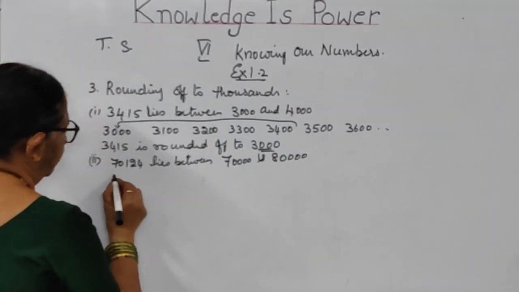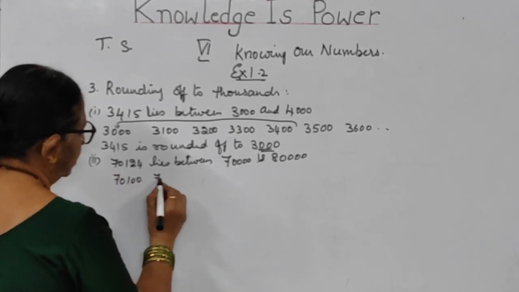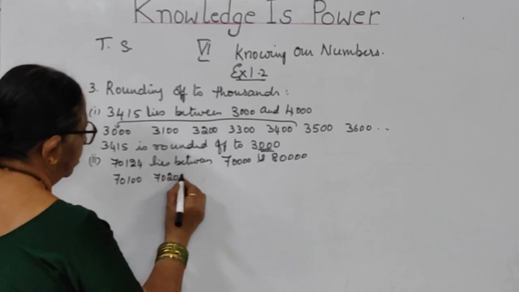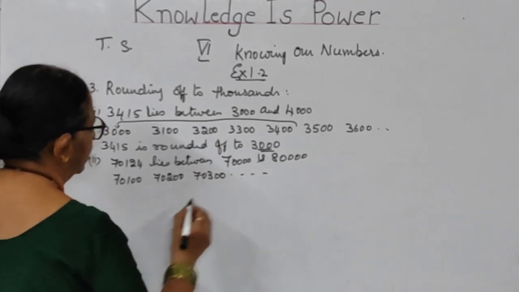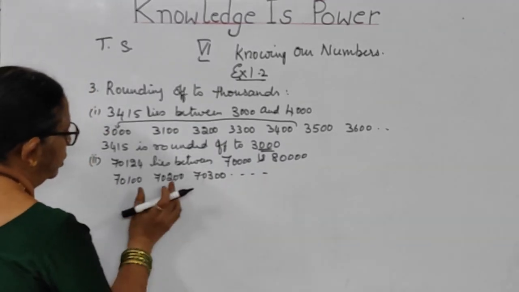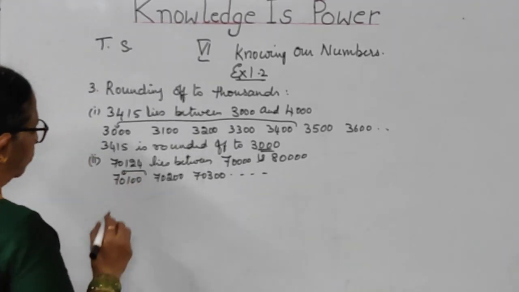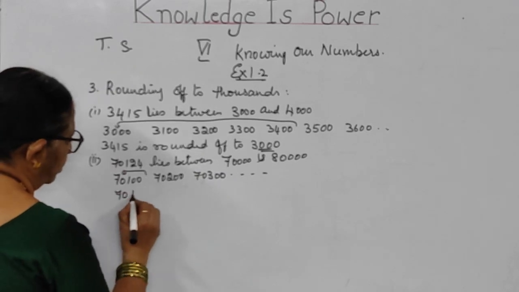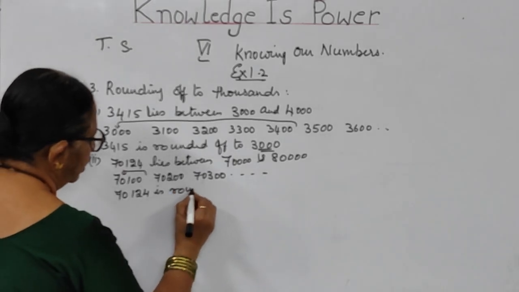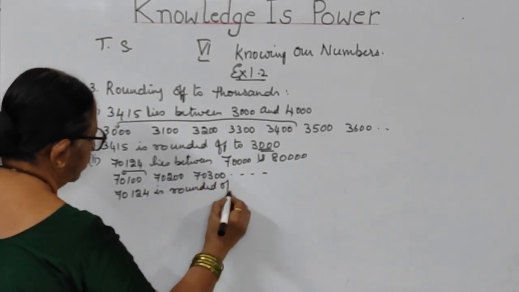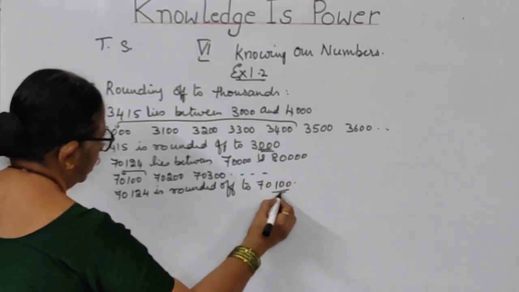So how will you write, children? 70,100, 70,200 and 70,300. It goes on like this, children, because I need 124. It lies between these two, so it comes nearer to 70,100. So 70,124 is rounded off to 70,100.